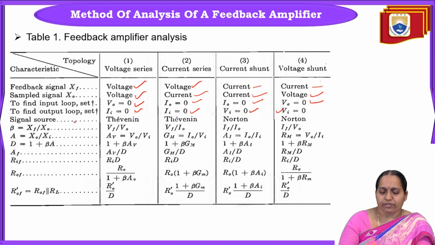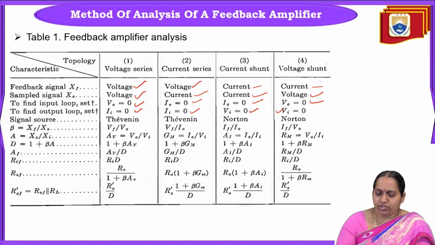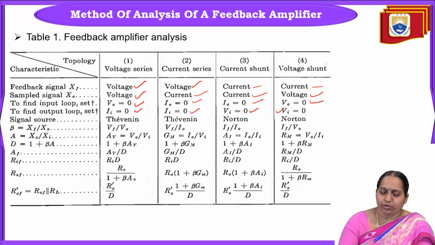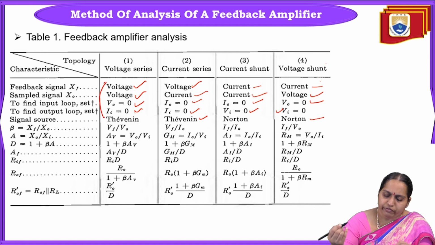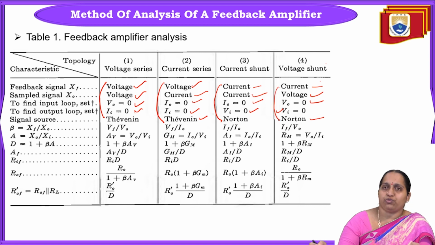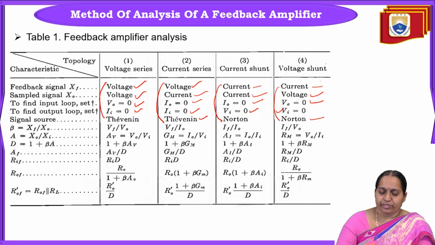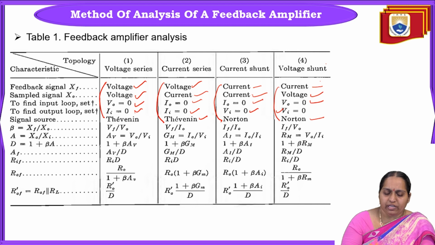Okay. And what is the source that we are going to use? If it is voltage series or current series, that is series connection, then we are going to use Thevenin source. If it is shunt connection, we are going to use Norton source. It will depend upon the feedback. So if feedback signal is voltage, then you are going to use Thevenin source. If feedback signal is current, you are going to use Norton source, as we have seen in third step. Okay. Then finally we'll calculate all this for each configuration.